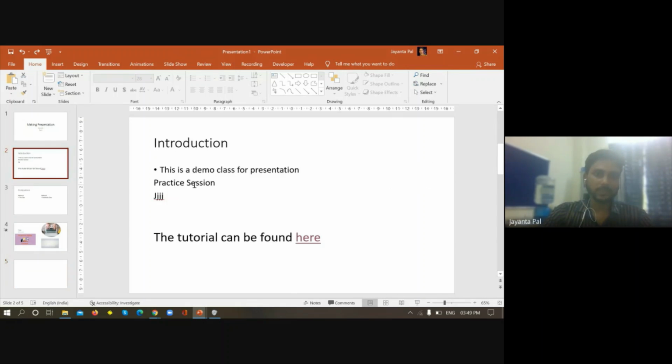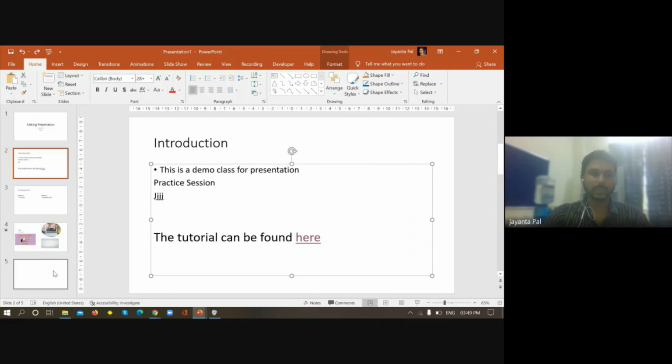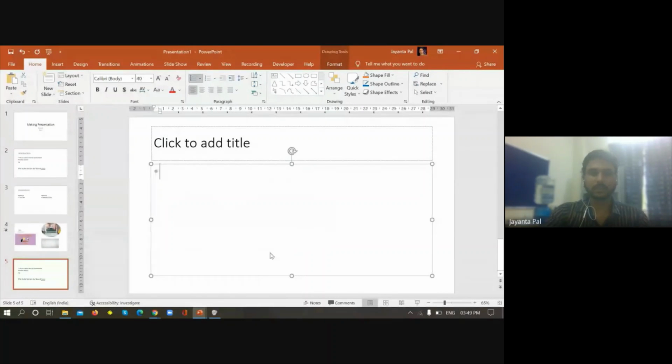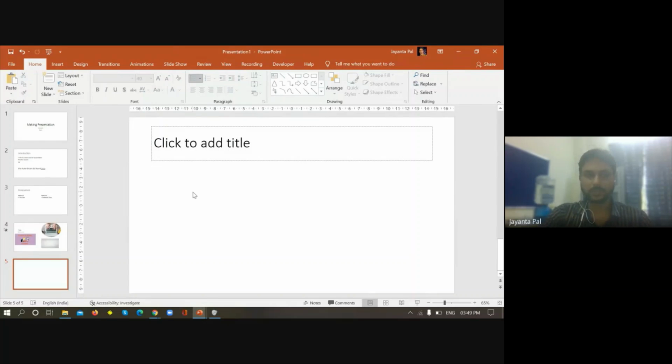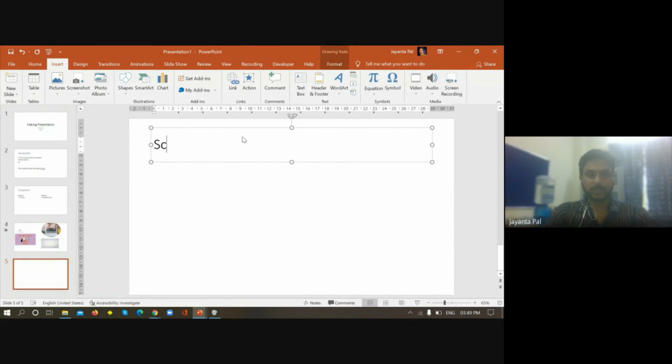Now we can simply go here, select this section of content, copy this and paste it over here. Now I do not want all this content, so I choose and delete. Okay, now we can do whatever we want. I have already deleted that. Now I wanted to show how to insert the screen recording. So let's say you make the title as screen recording.